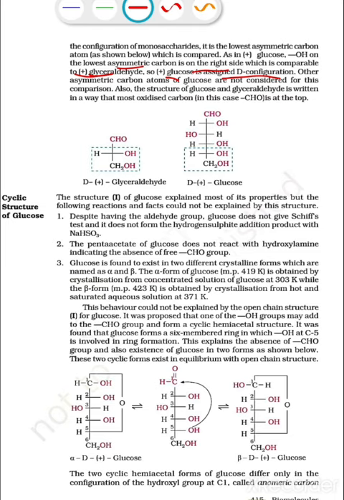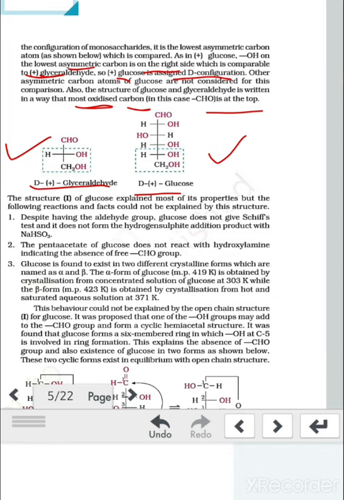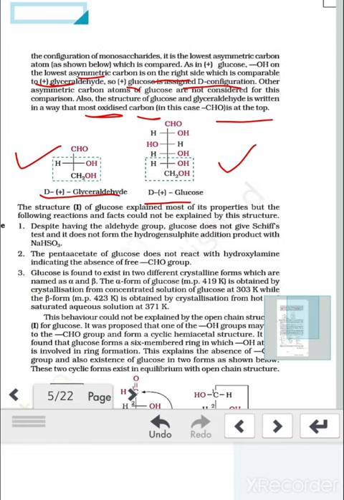Other asymmetric carbon atoms of glucose are not considered for this comparison, and also the structures of glucose and glyceraldehyde are written in a way that the most oxidized carbon is at the top. So here we have both structures of the D plus form, one belonging to glyceraldehyde and another belonging to glucose. In this case, both the hydroxyl groups on the lower carbon are on the right hand side.